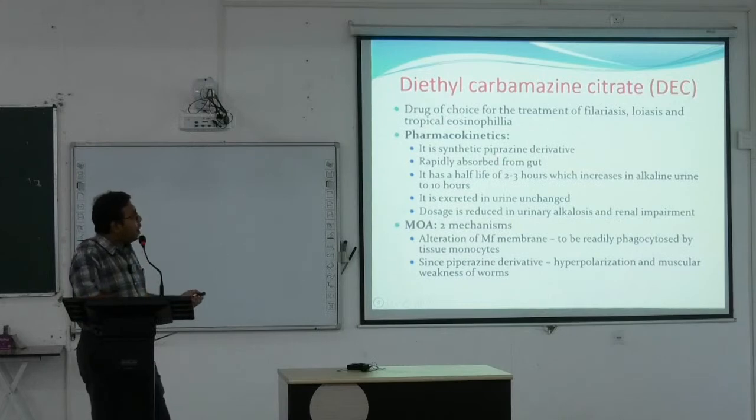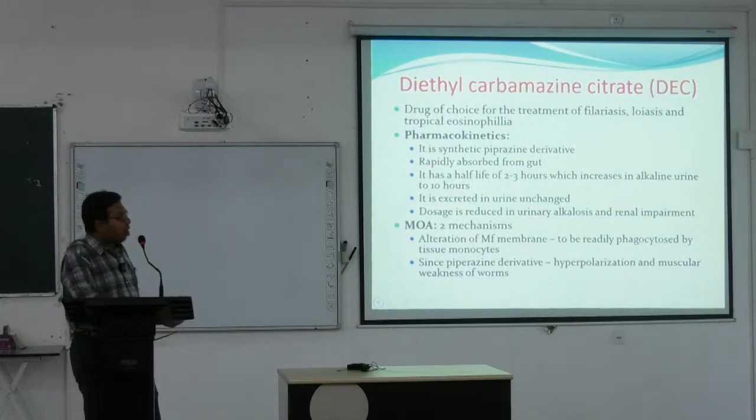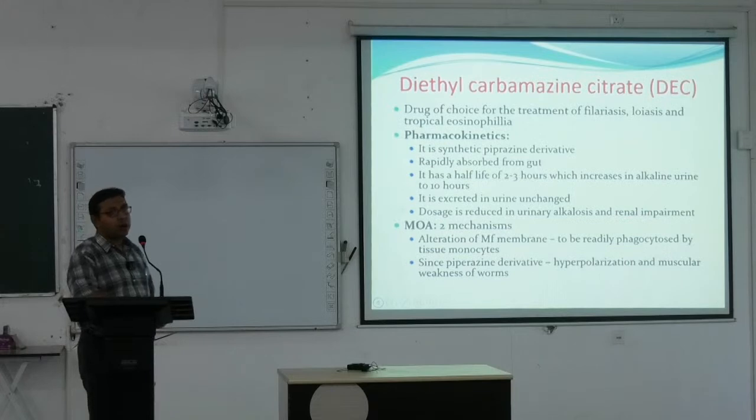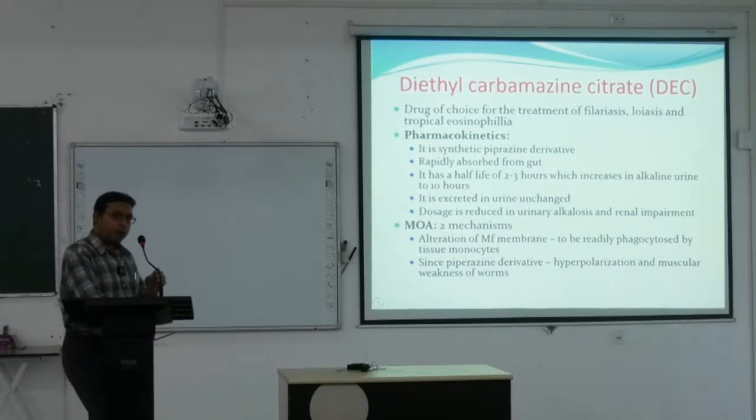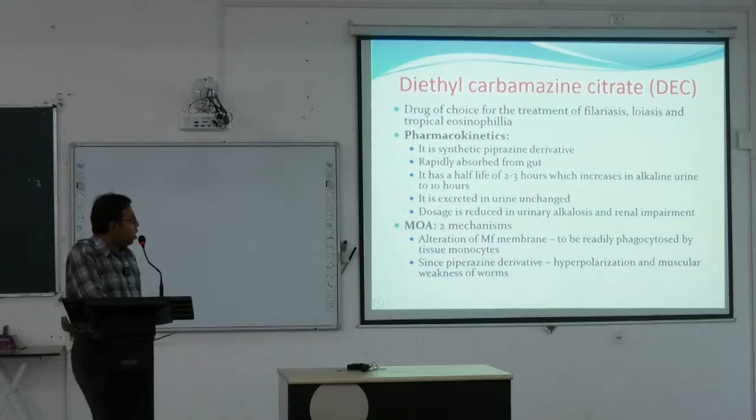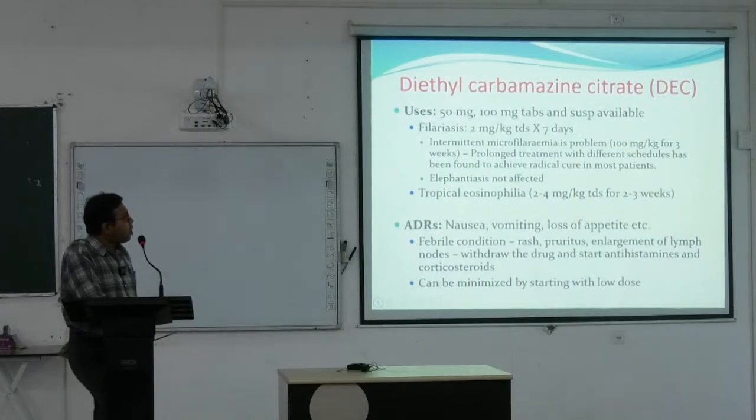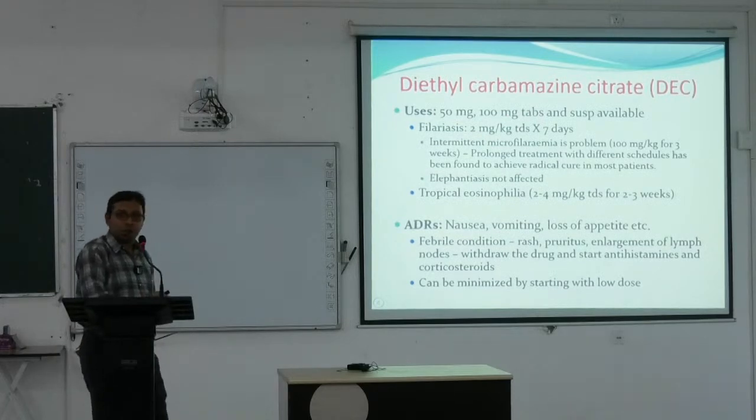This is a synthetic piperazine derivative, rapidly absorbed from the gut, with a half-life of 2 to 3 hours, which increases in alkaline urine. It is excreted in urine unchanged, and the dose is reduced in urinary alkalosis and renal impairment. Mechanism of action: they mainly alter the microfilarial membrane. Microfilaria is the agent that causes filariasis. They alter the membrane, and ultimately it is readily phagocytosed by tissue monocytes. Since it is a piperazine derivative, they also cause hyperpolarization and muscular weakness of the worms, and again they are expelled. Diethylcarbamazine citrate is available in 50 mg and 100 mg tablets, and suspension is also available.